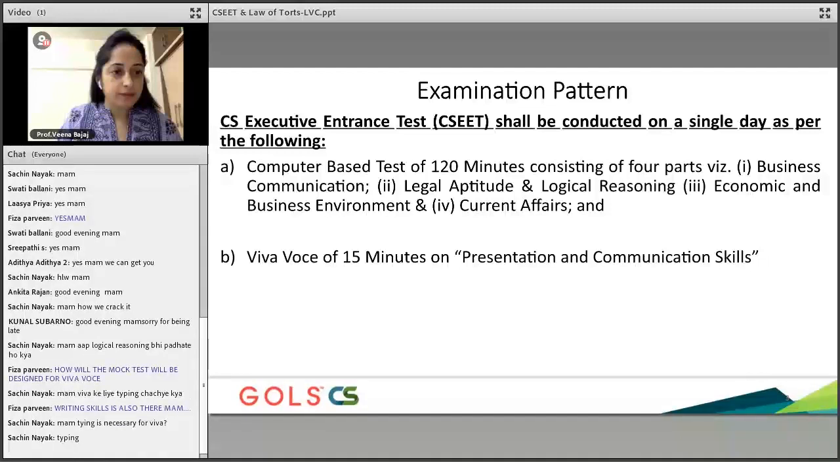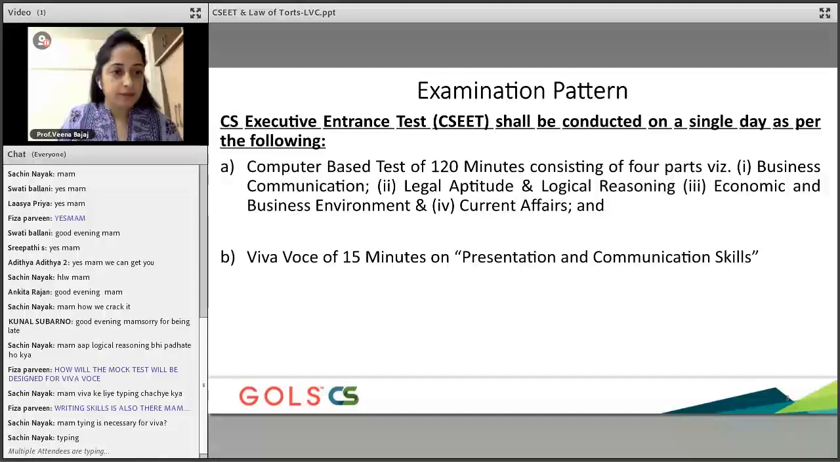Yes, writing skill is also there, Fiza. No, typing is not there. In Viva, they will be giving you monologues, dialogues, paragraphs. So it's more from your presentation, how you present. They may give you a topic and they'll be expecting you to speak on it.